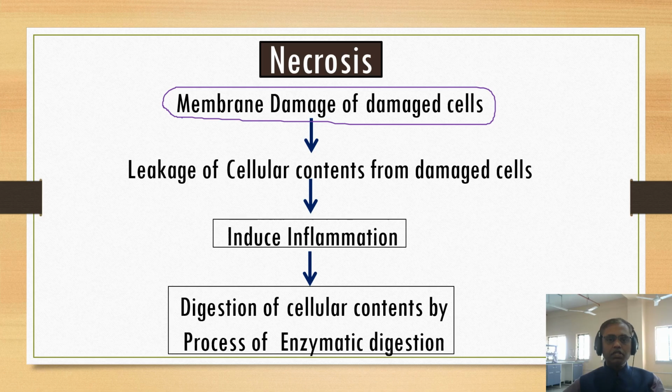Why is inflammation produced? To eliminate the unwanted cells. So this is a simple understanding of necrosis.